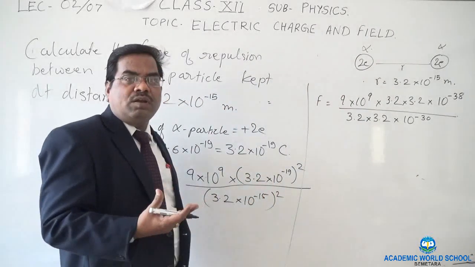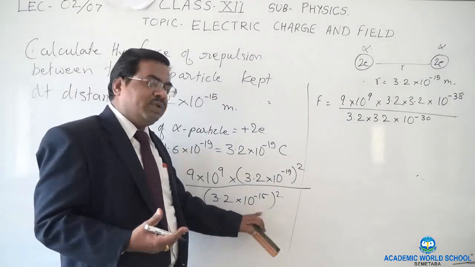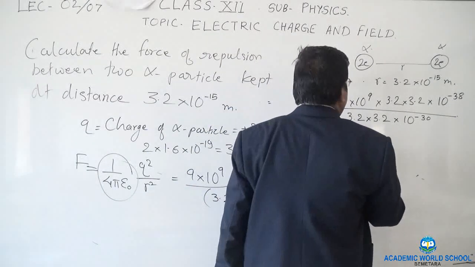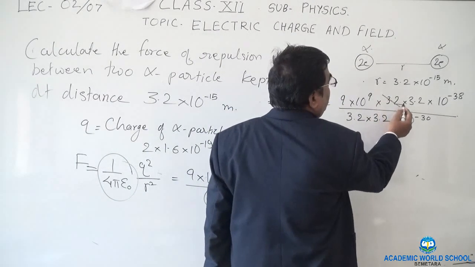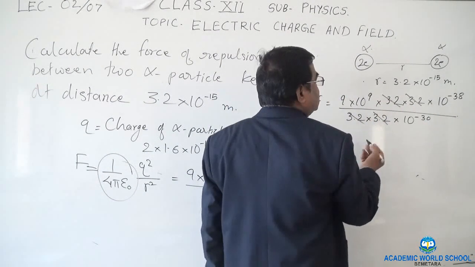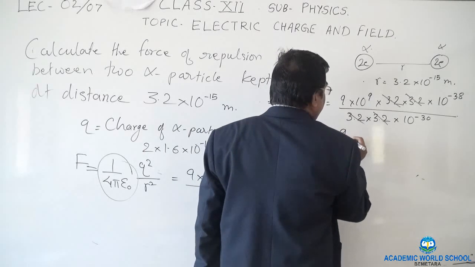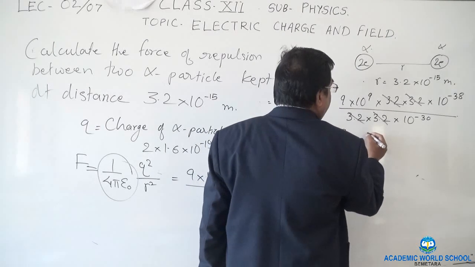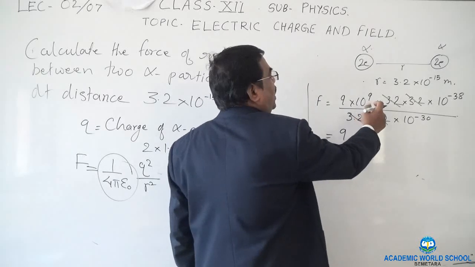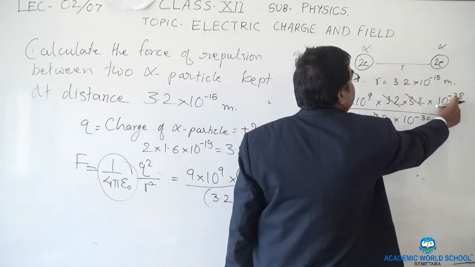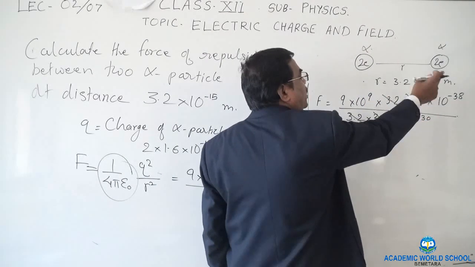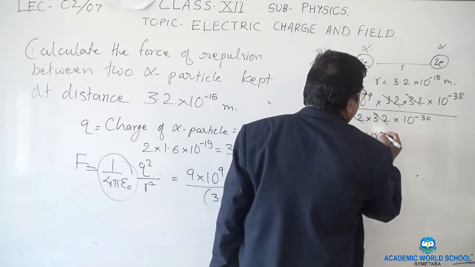Here 3.2, 3.2 cancels. So 9 multiplied by 10 to the power: 9 minus 38, and when this goes to the numerator it becomes plus 30.